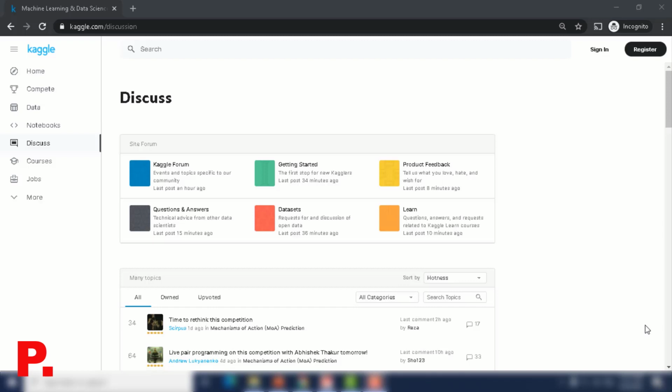In the Kaggle forum, it's about the events and topics specific to the community. Getting started is the first stop for new Kagglers. Product feedback is where you tell what you love, hate, and wish for. The question and answer section is for technical advice from other data scientists. Then there's datasets, where you can request discussion on open data. And of course, there's the final section on learn, where you can ask questions, get answers, and make requests related to Kaggle's data learning courses. So that's what the discussion section looks like.